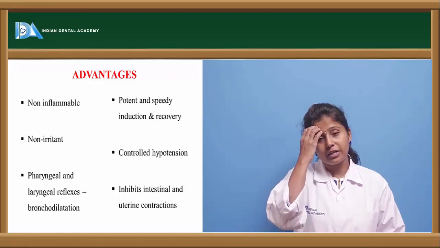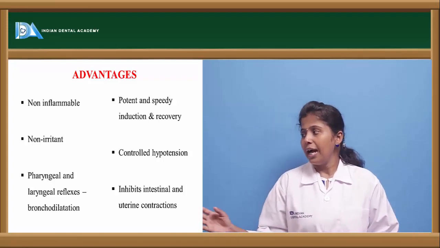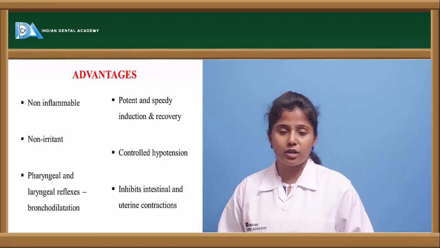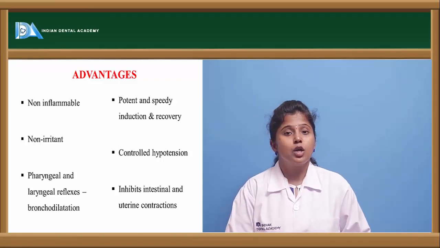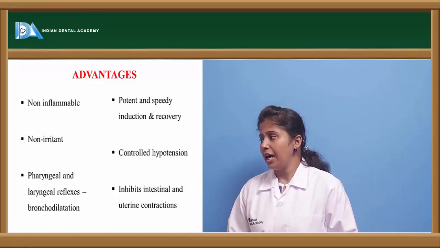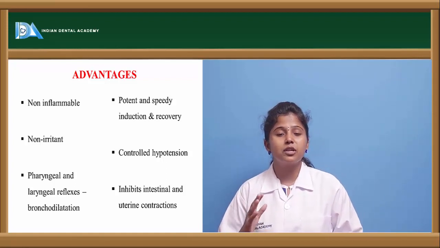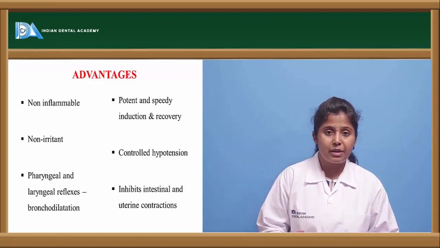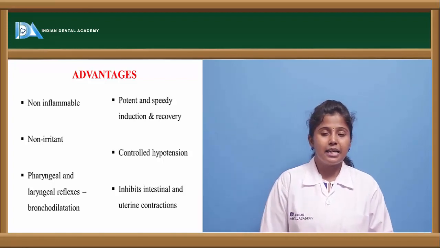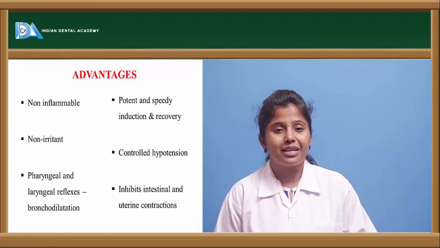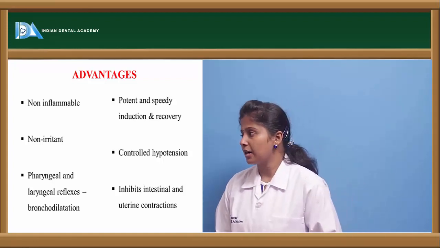So here it does not affect pharyngeal reflexes at all, and thereby it leads to bronchodilation, and it is a potent inducer. So once it is administered, it causes induction, and it is very easy to recover from that anesthesia, and the fall in the blood pressure can be controlled by this halothane, and it inhibits intestinal and uterine contractions. So the intestinal and uterine contractions are inhibited by this halothane.